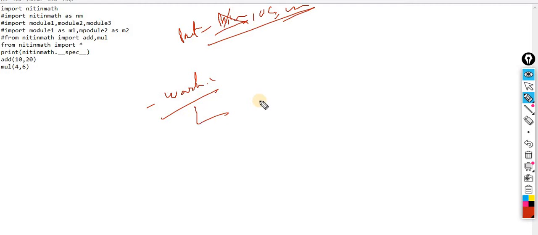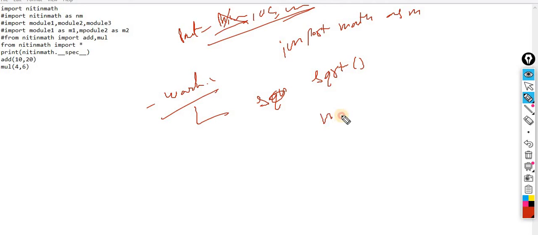Here, let's suppose you want to implement sqrt. I will not explain it in great detail because these are very simple things. What you are supposed to do is import math as m. Now I want to use m.sqrt to calculate the square root; you pass the value, for example the square root of 8, or any number.